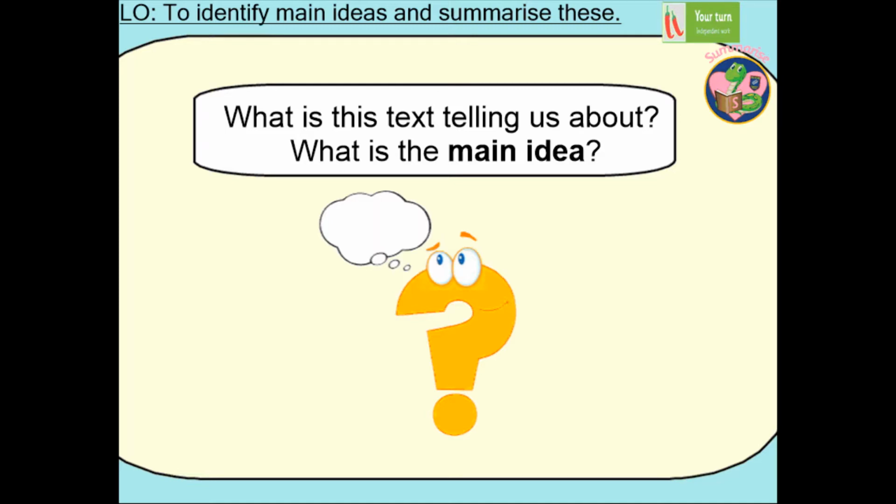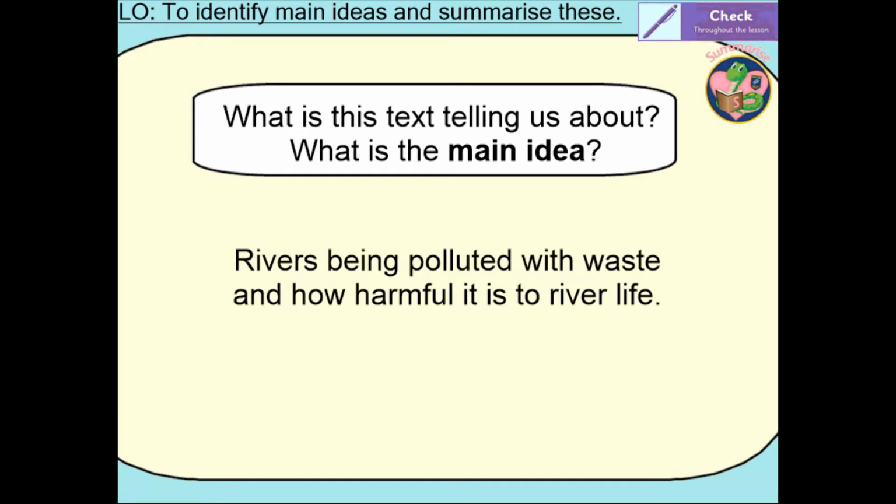What did you think about that? Okay, so how did you get on with that? So when you read that text with me, what did you think was the main idea? Well, when we read it, we found that the main idea was that rivers were being polluted with waste and how harmful it is to river life.